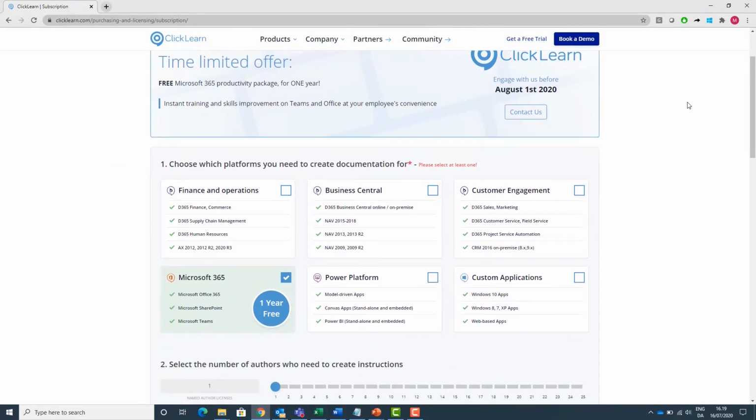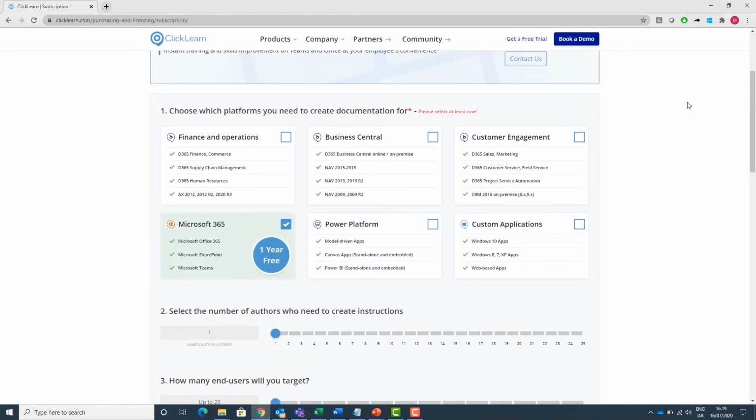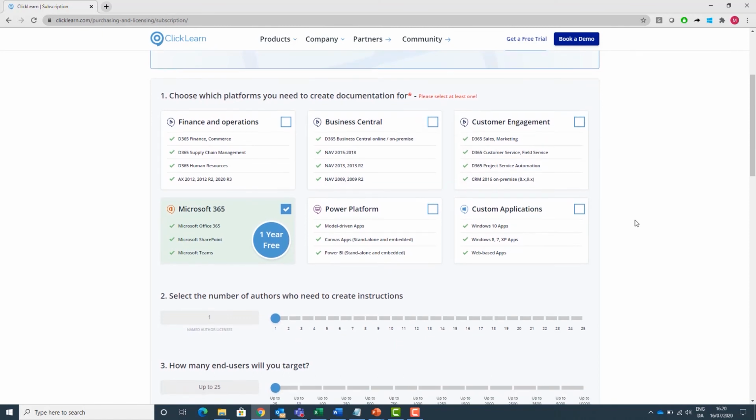As I mentioned, there are 4 parameters. So today, I want to touch base a little bit on the platforms that we support in the Microsoft segments. We support Finance and Operations and all versions of AX. We also support Business Central and NAV. We support Customer Engagement and CRM.